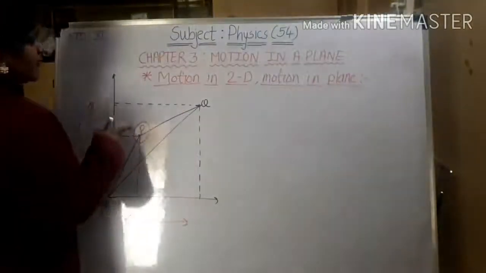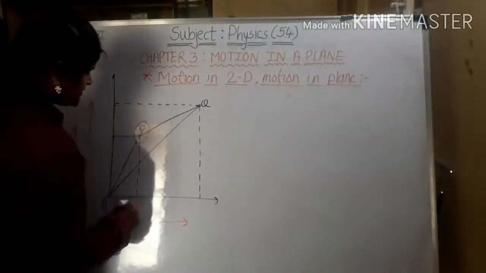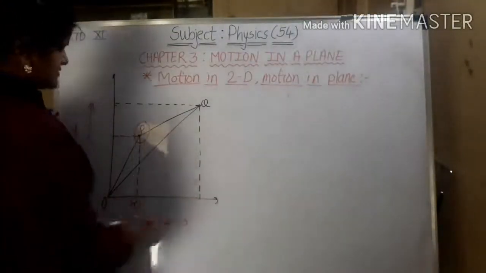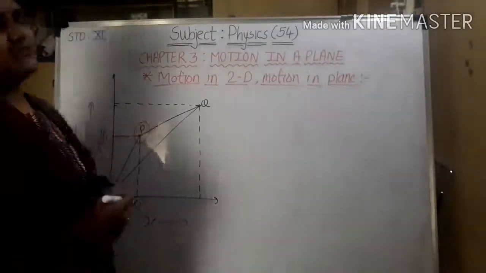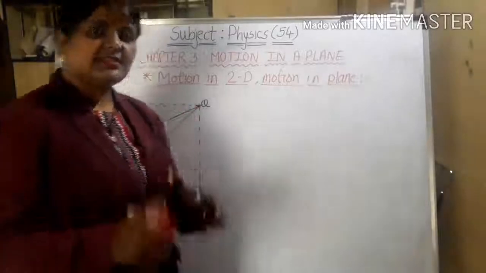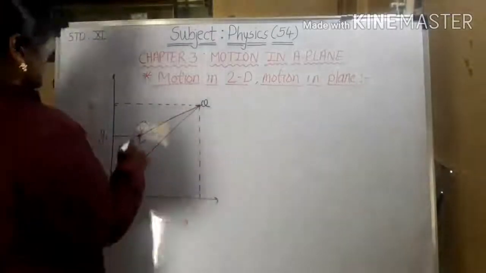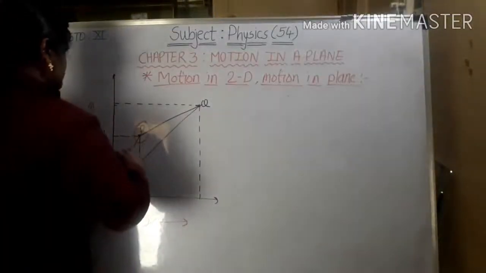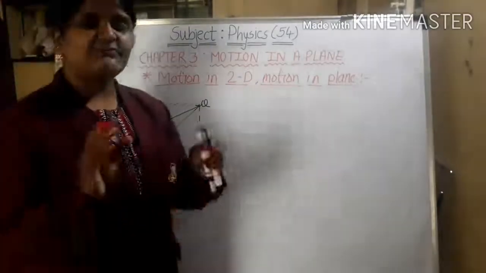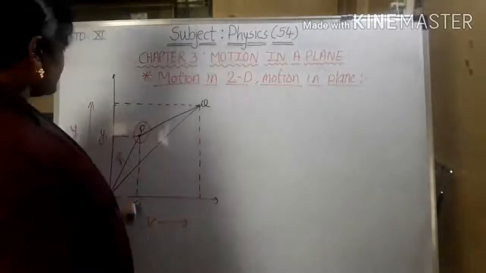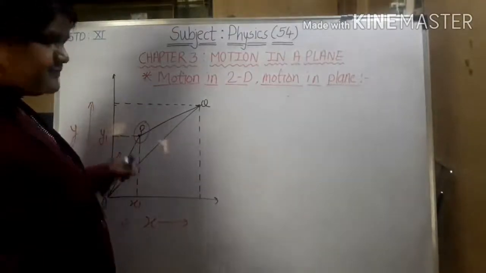So when the point is at P, it is covered in distance on the x-axis as x1 and on the y-axis it is at y1. This is in time t1, and the displacement is being carried out as r1. In time t1 it covers distance x1, y1, r1.